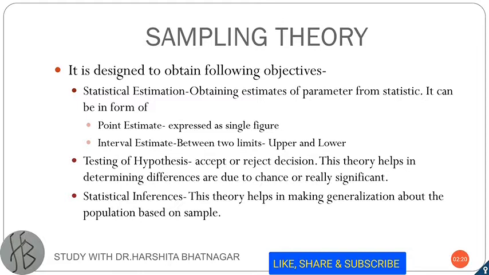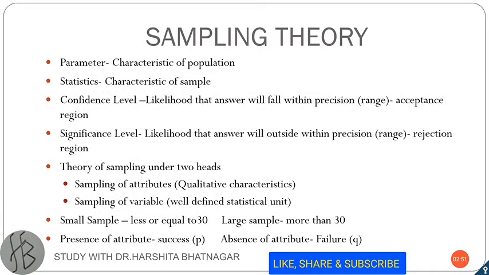Second one is testing of hypothesis, in which you have to make the decision whether to accept or reject the hypothesis. So this theory helps in determining whether differences that occur are due to chance or they are really significant. Third is the statistical inferences. This theory helps in making generalization about the population based on the sample.